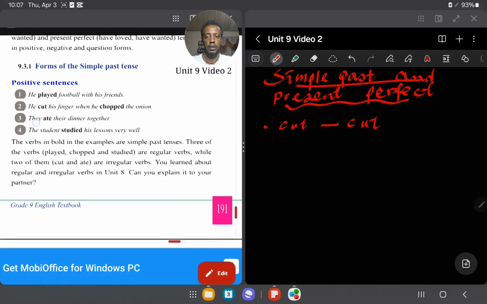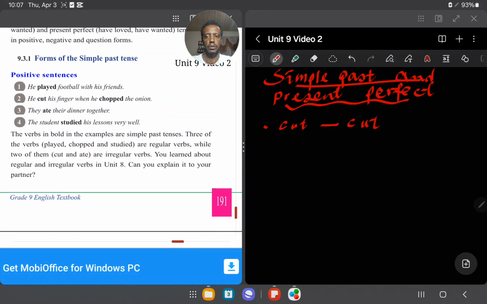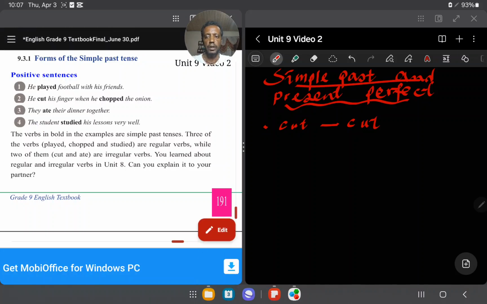Okay, so there will be a list of words, and you can read them. So: they ate their dinner together. Ate, this is simple past tense. Look here, ate. This is a simple past form. The students studied. This is study.